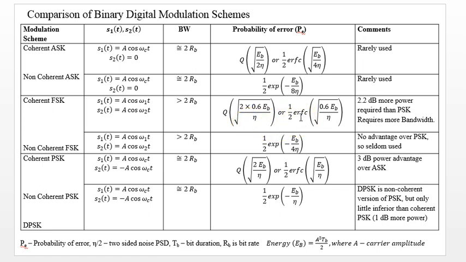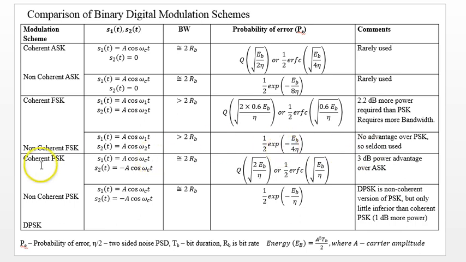What we observed here is that coherent FSK requires 2.2 dB more power than PSK for the same bandwidth, and it requires more bandwidth. Okay, and then the non-coherent FSK scheme. This is the probability of error. No advantage over PSK, so it's very rarely used.